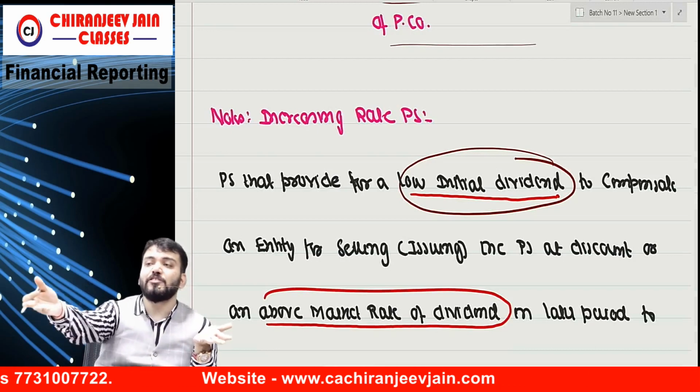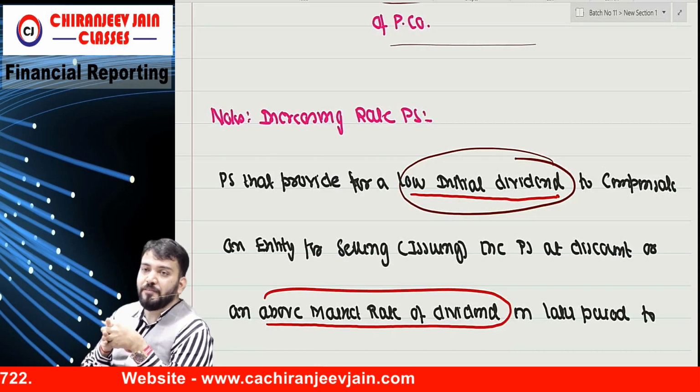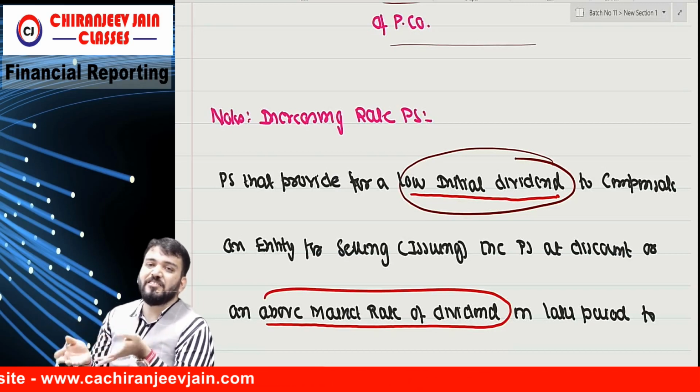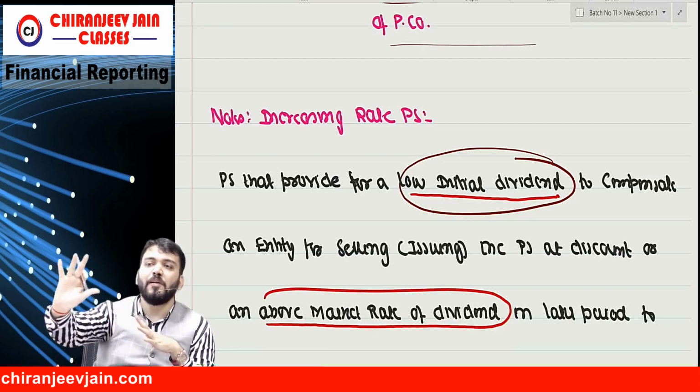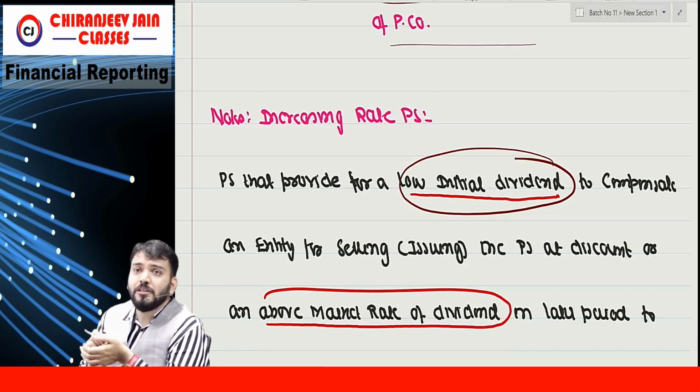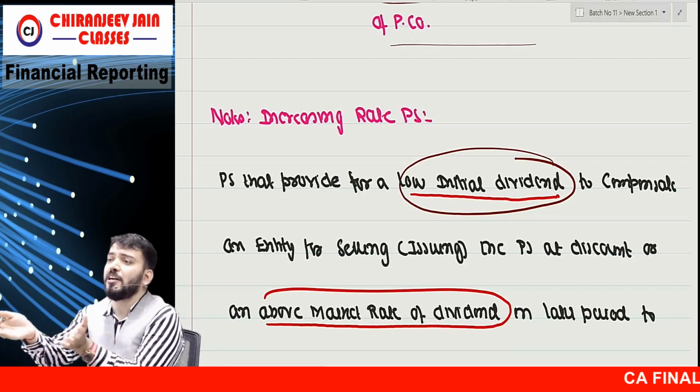So I ask you, will you give me funds? You ask, how much return? I say, initially I can't pay you, but after 5 years, 15%, don't worry. Initially, how can I give you? My operation starts after 5 years.